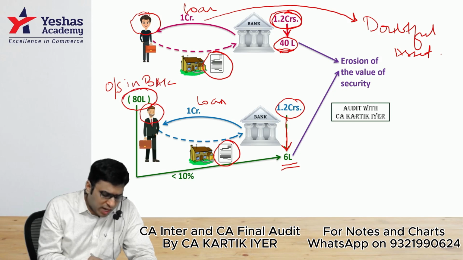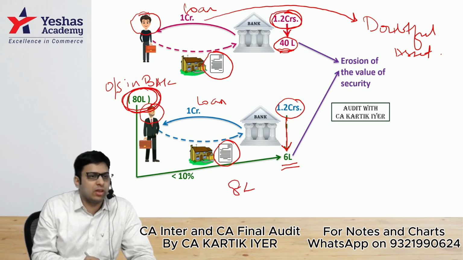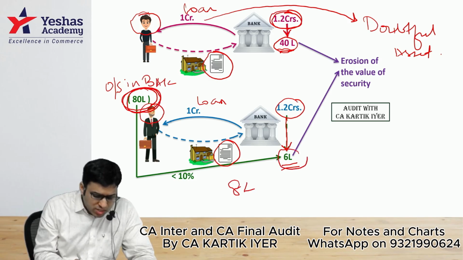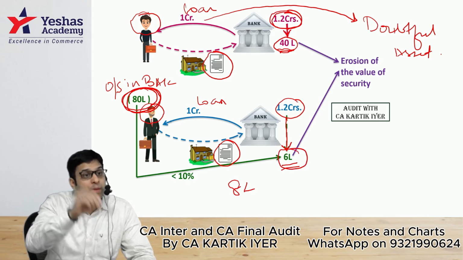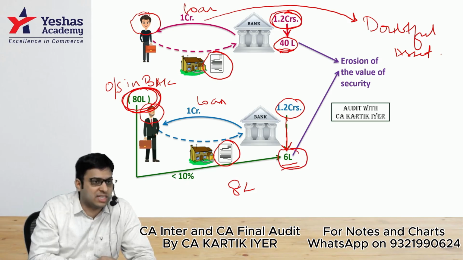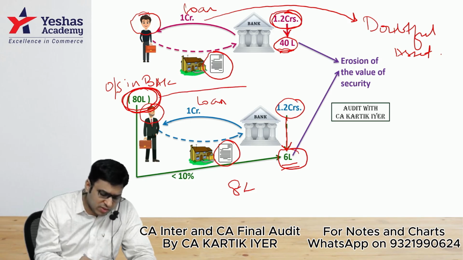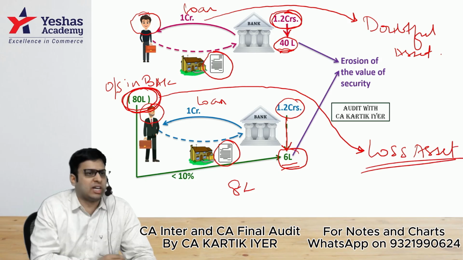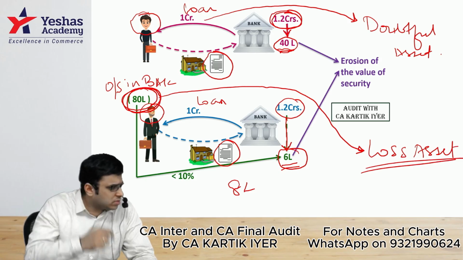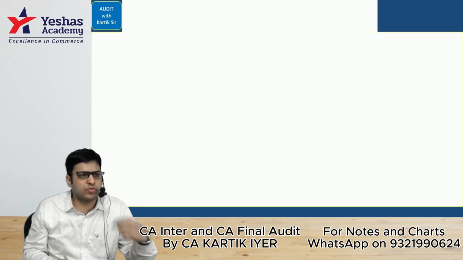What we have to do is take 10% of this. 10% of this will come to 8 lakhs. And the property value has dropped down to 6 lakhs. So the question is, has the property value gone down even below 10% of the outstanding value? The answer is yes. In that case, RBI has said in the Prudential norms that this 80 lakhs, which is an asset for the bank, should immediately be treated as a loss asset, and we should create 100% provision. 100% provision. Going in the mind, yes or no? Simple? Comfortable? Use this for quick revision, okay? Use it for your benefit.